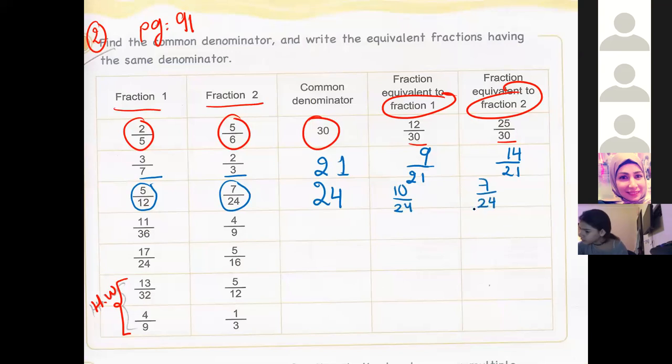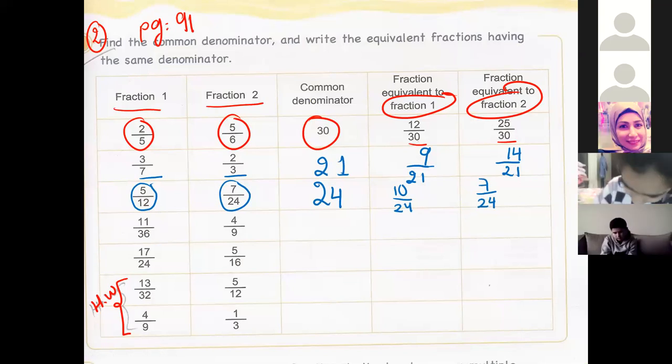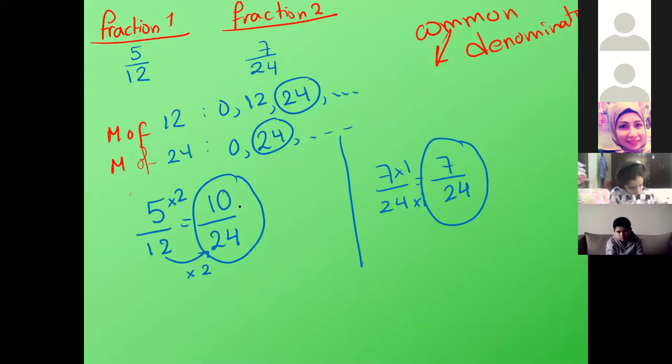Is it clear, ya teacher? Yeah. So we are finding here two fractions having the same denominator. Okay? Can I do the second one? Now 11 over 36 and 4 over 9.